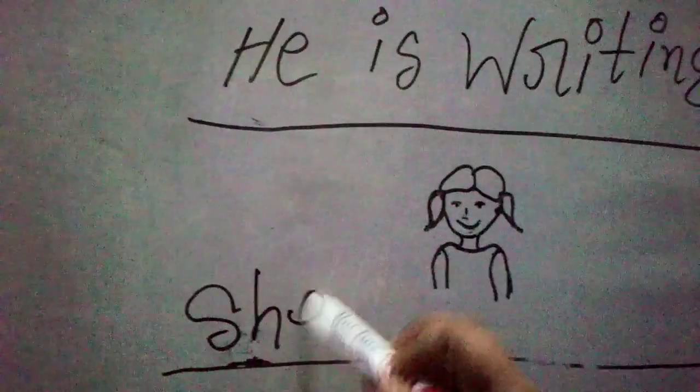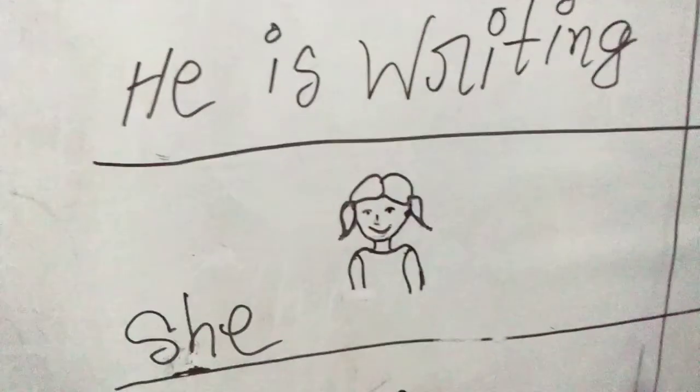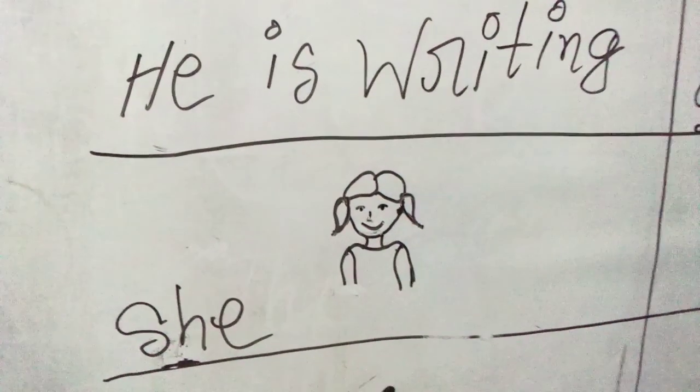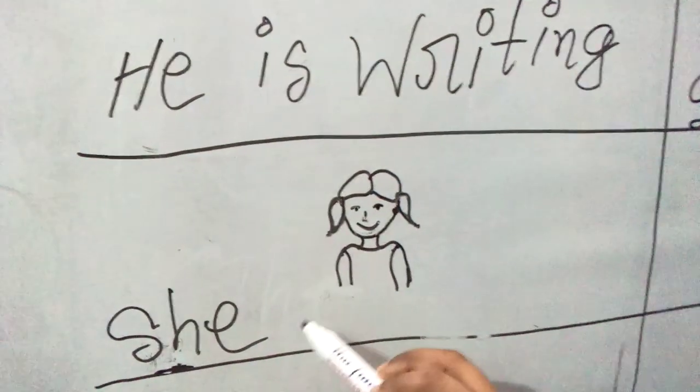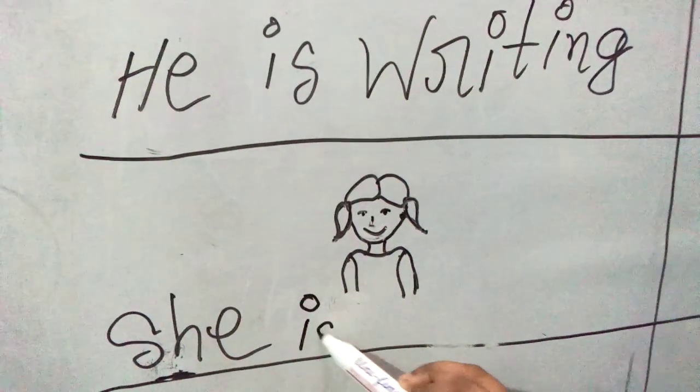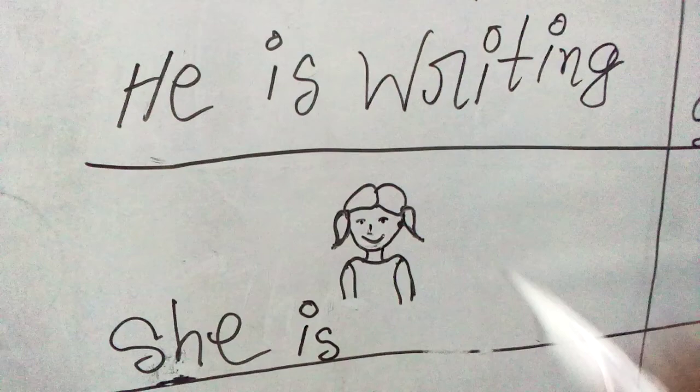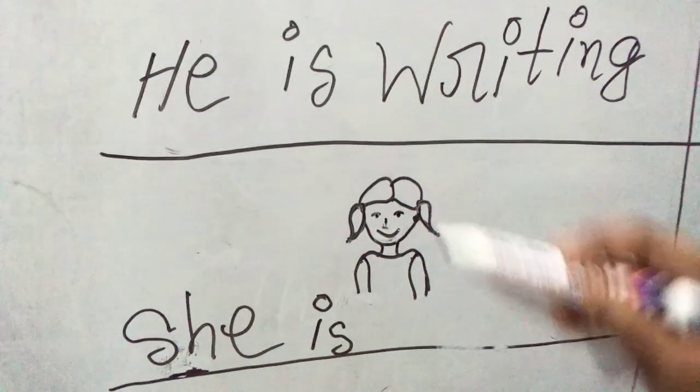Now coming to the next one. Here again it's a girl. From her long hair we can depict her as a girl. So for a girl we will use the pronoun she. Then with she I have to put is. She is, what does it look like?